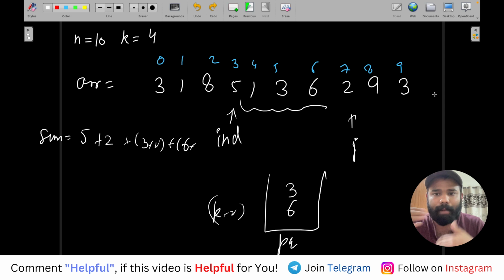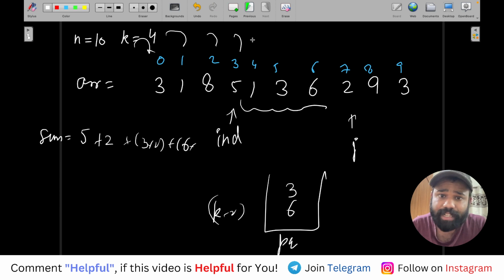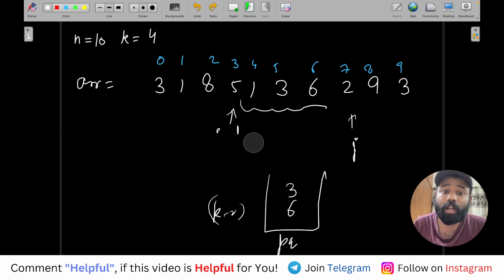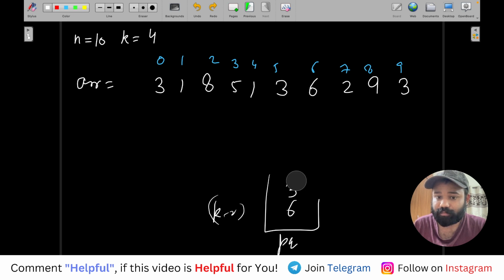Now you will say, Abhinav, that is fine, we will start from ind and consider it later, but for how many ind will we check? If we check for every index as ind, then it will give TLE. It will be an order of n square solution, but no guys, we will not check for every ind. We will only check for those indexes from where a new element is getting started.